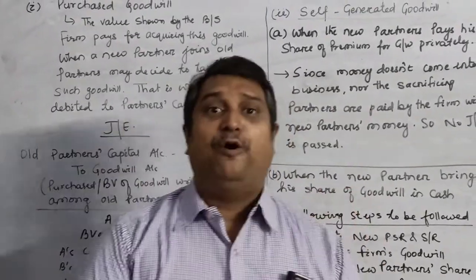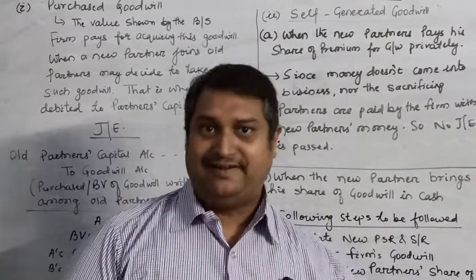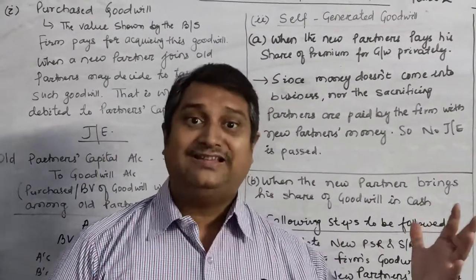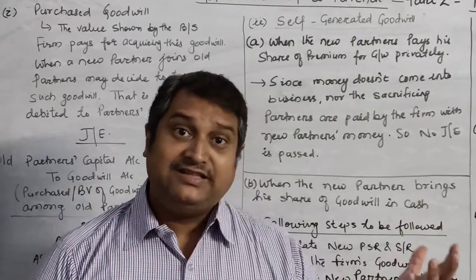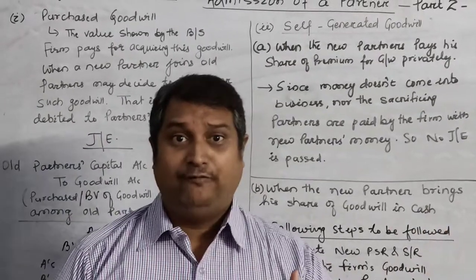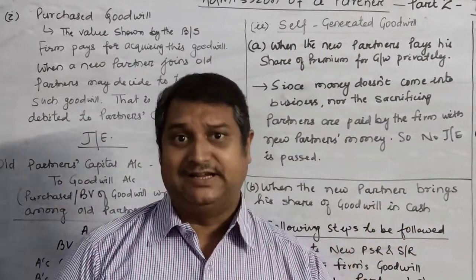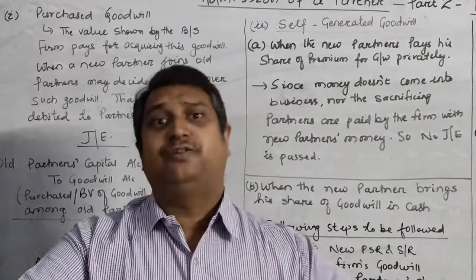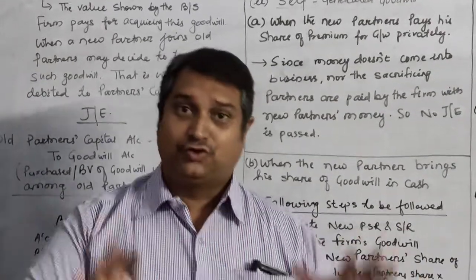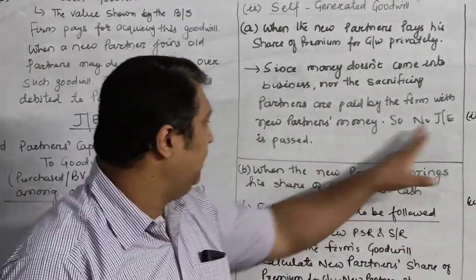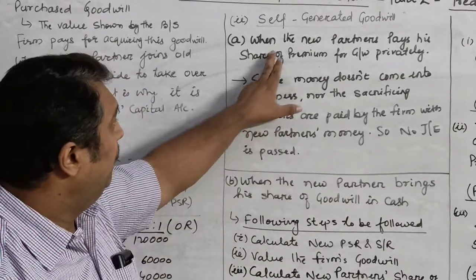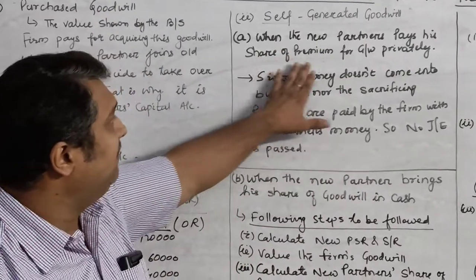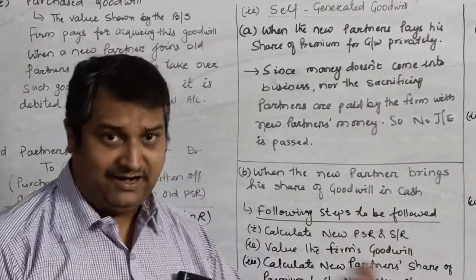Such type of payment which is done outside the business is known as private payment. Since there is no bringing of the money into the business and the firm did not distribute that amongst the partners, there will be no journal entry for such type of situation when the premium for goodwill is paid privately.